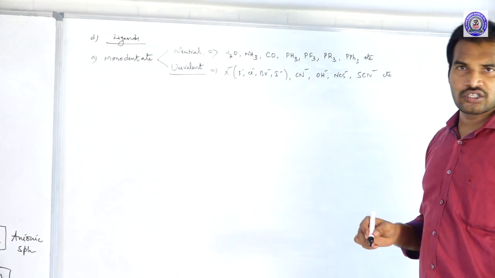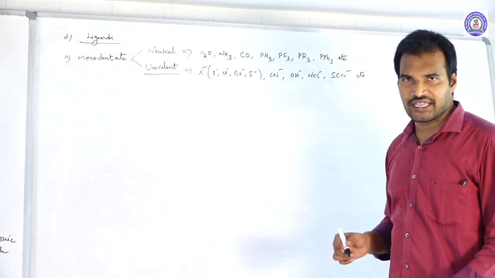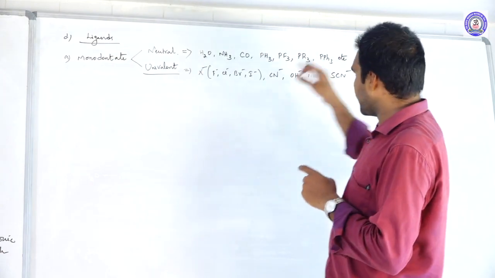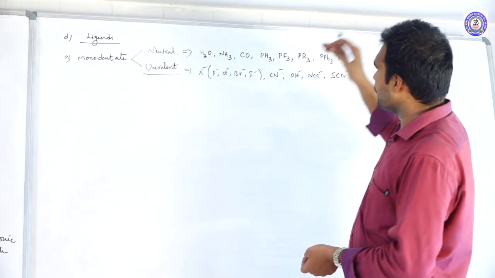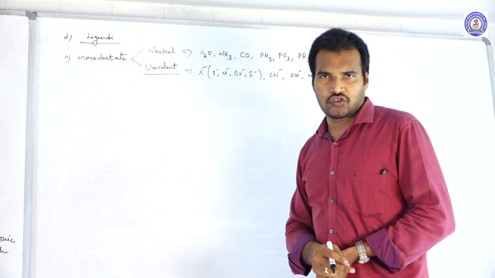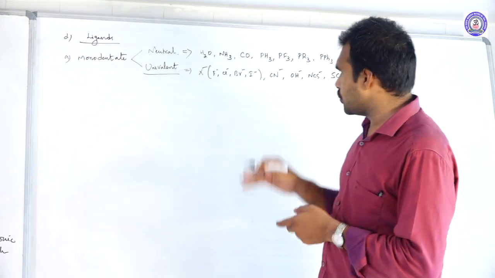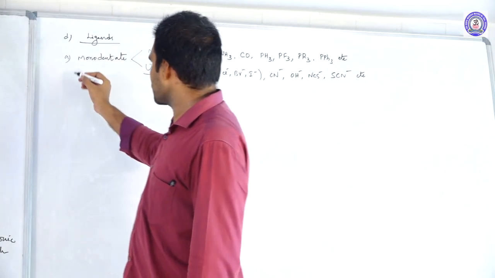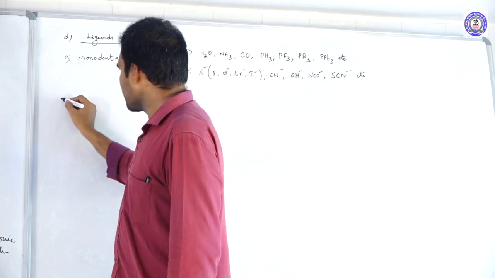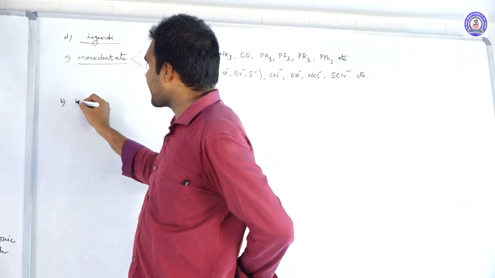So these all are what? Univalent. They have only one donating site and also one valent, one charge only. So this is about the univalent monodentate ligands. So these all are monodentate ligands. Next, move to the bidentate ligands.